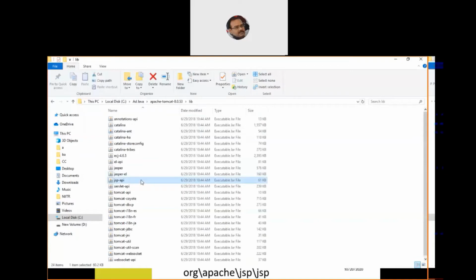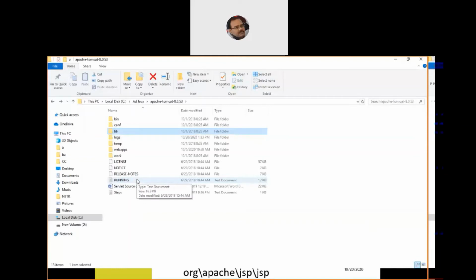This jar file acts as our JSP engine. On the same lines, when we discussed the servlet, we have servlet-api.jar, which is the executable jar file for the servlet. So we have the servlet engine and the JSP engine. That is how both of them are present within the library folder.